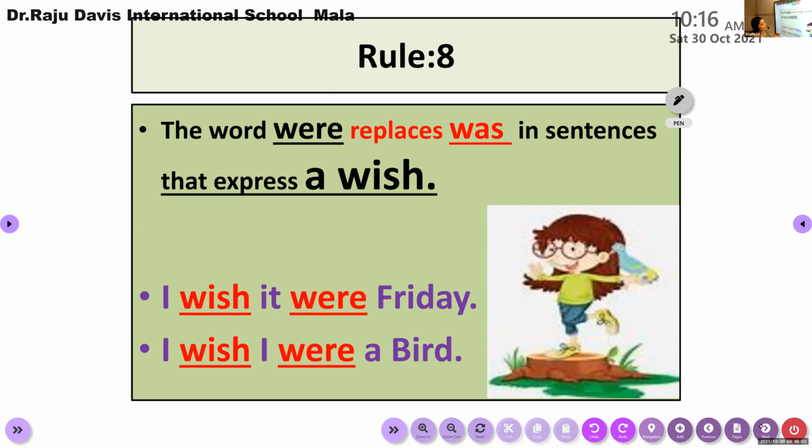I wish it were raining. Actually, outside you can see a downpour. It's very heavy rain outside, but you wish it were raining. So in all such sentences, you can use the word were. The was is just ignored, and if it is a sentence which is actually talking about a wish, in such sentences you can use were instead of was. Clear? We are revising the topic.